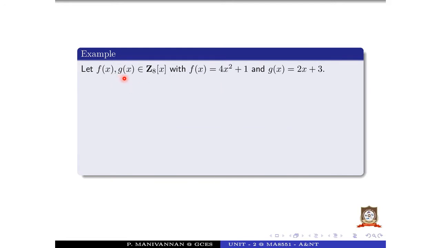Example: f of x and g of x belong to Z8 of x, with f of x equal to 4x square plus 1 and g of x equal to 2x plus 3.